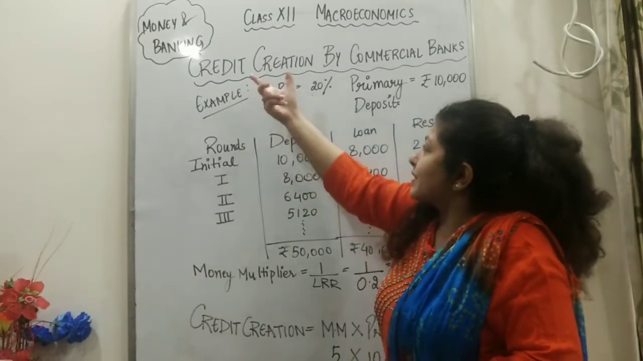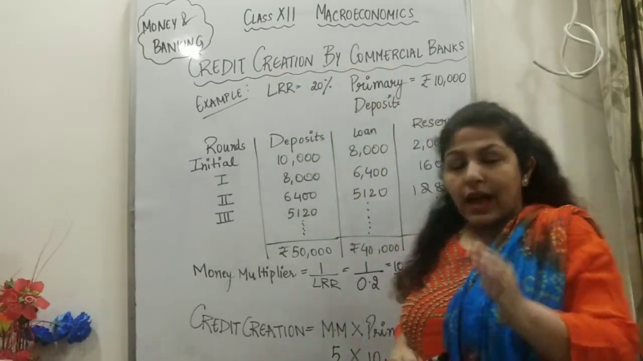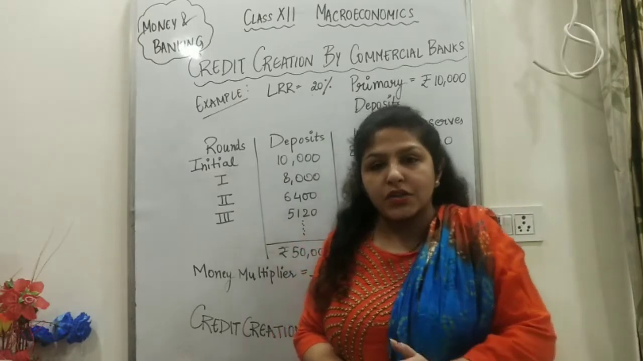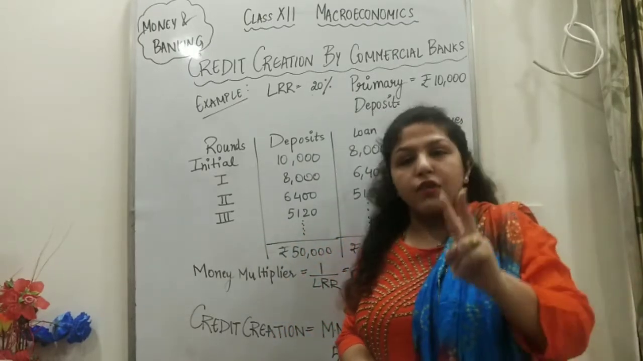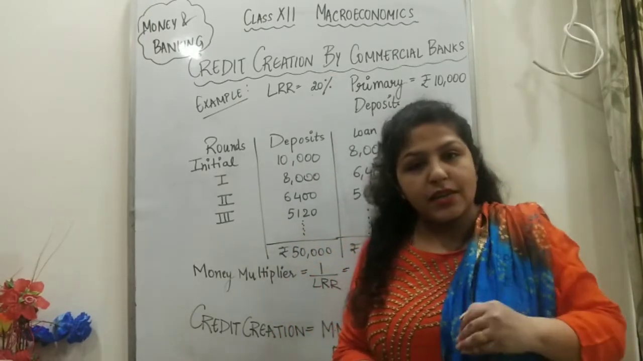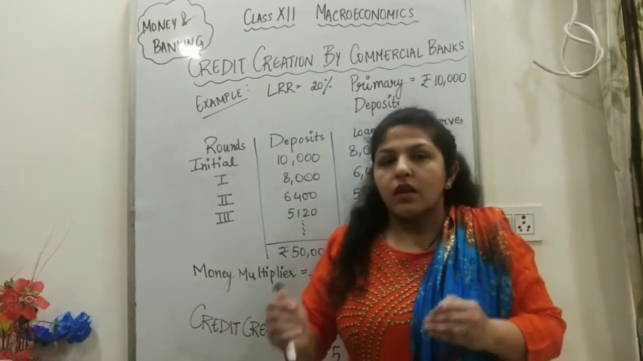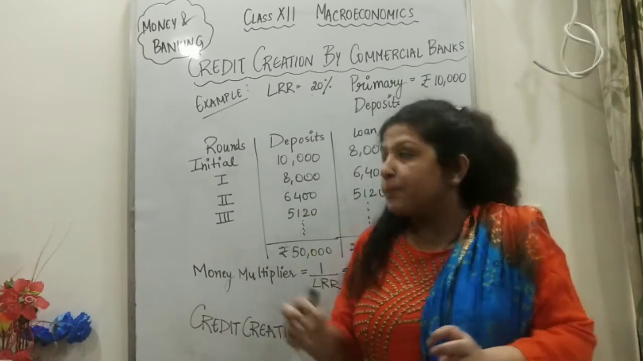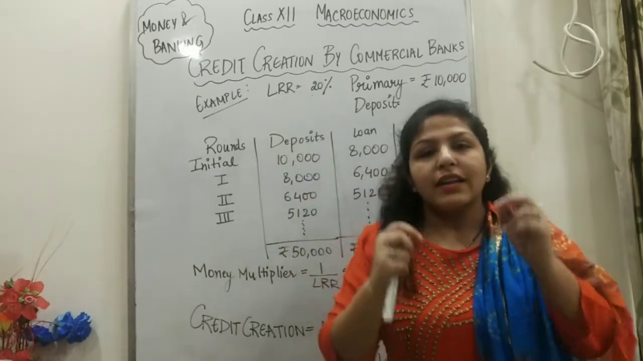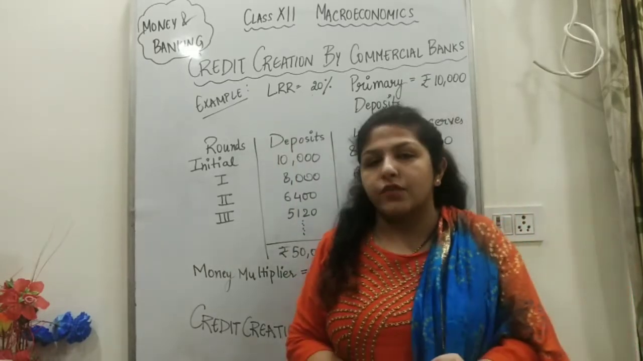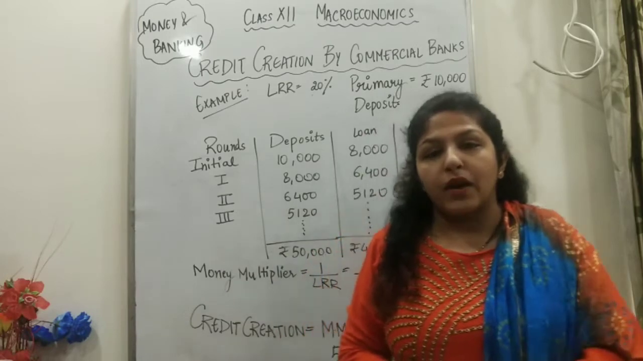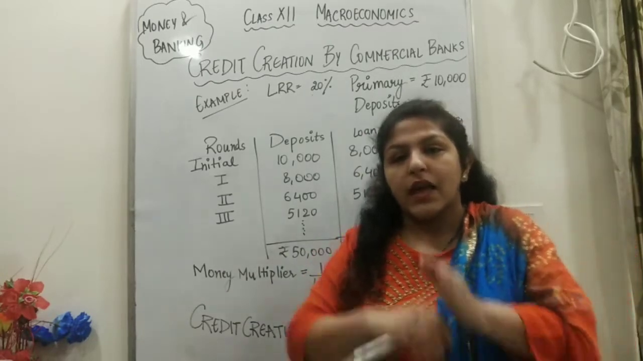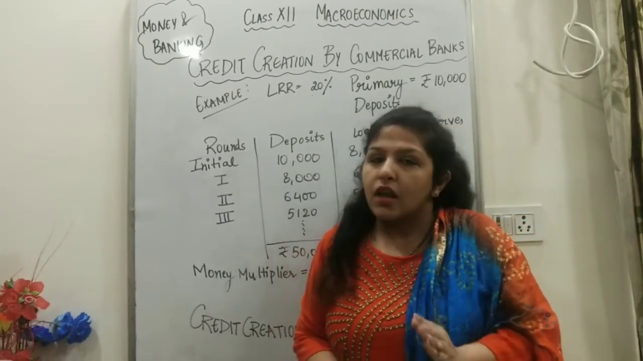So the topic name is credit creation by commercial banks, and as in the previous video we understood, commercial banks have two functions. They accept deposits and advance loans. For advancing loans, they keep some reserves, right? So what is legal reserve ratio? Legal reserve ratio is that fraction of total deposit which is to be kept with the commercial bank as reserves, and the remaining amount is to be given as loans.